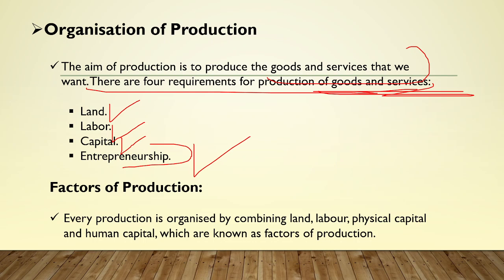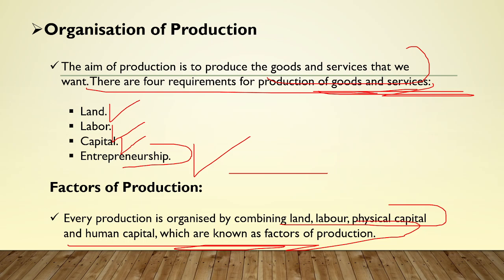They are going to buy the land, they are going to bring in the labor, then they are going to invest some kind of capital. This is basically the entrepreneurship, right? And four of these are known as the factors of production. So every production is organized by combining land, labor, physical capital, and human capital, which are known as the factors of production. Human capital means what? Entrepreneurship, right? Let's talk about them in detail now.